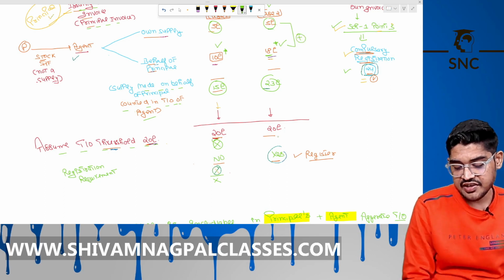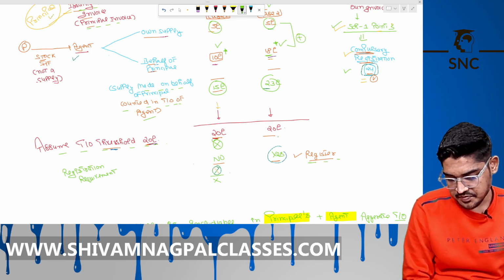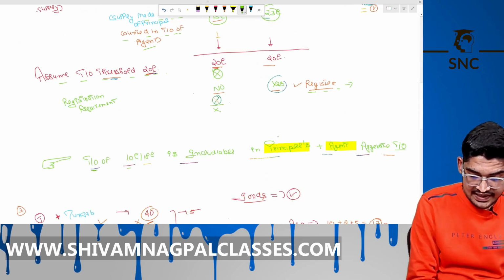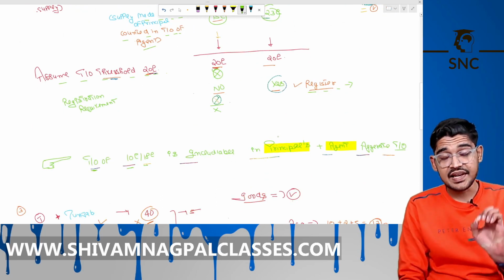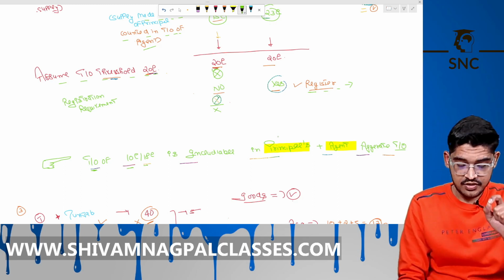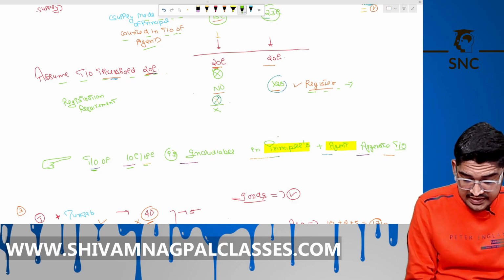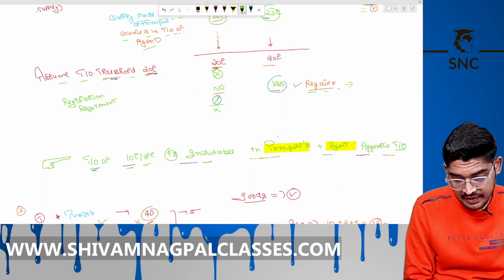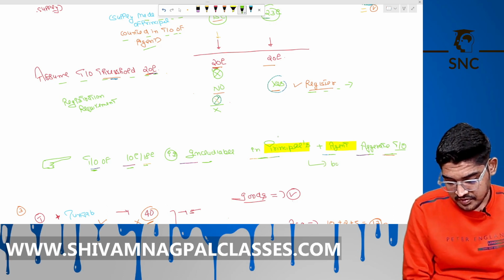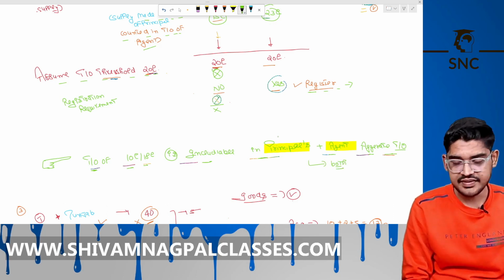Now he is required to register under GST. What does it mean? It means that the turnover of 10 lakh and 18 lakh that he is selling on behalf of the principal and giving the invoice of the principal is includable in both the principal's and the agent's turnover. Okay, is it clear? Right.